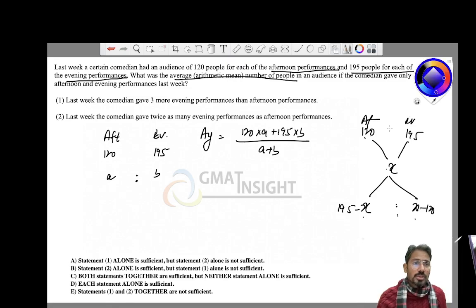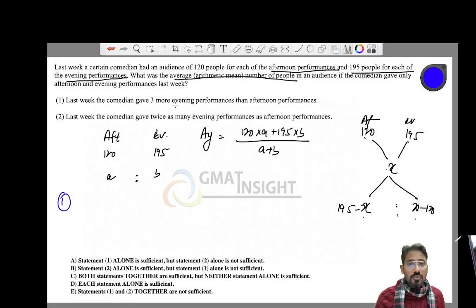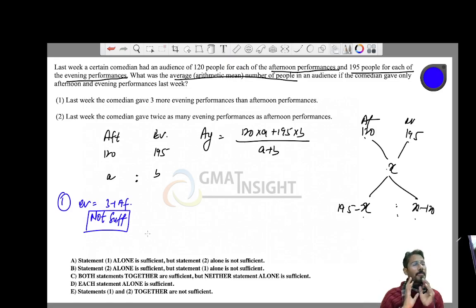Now let's quickly look at the first statement, which says, last week the comedian gave 3 more evening performances than afternoon performances. That means evening performances are 3 more than afternoon. Does it give us the ratio of afternoon and evening performances? The answer is no. There is no specific answer that we can arrive at because we don't know the ratio, therefore not sufficient. I hope that makes sense to you. Now that we have eliminated the first statement, you can simply rule out options A and D.